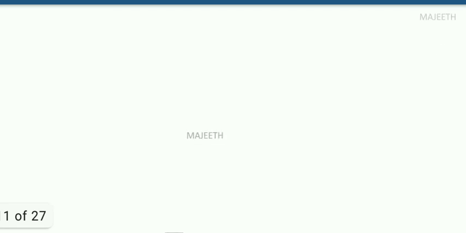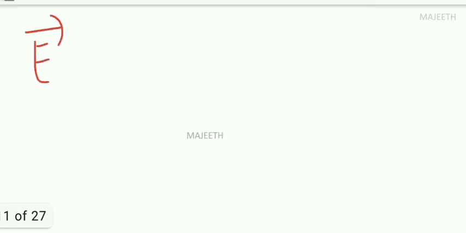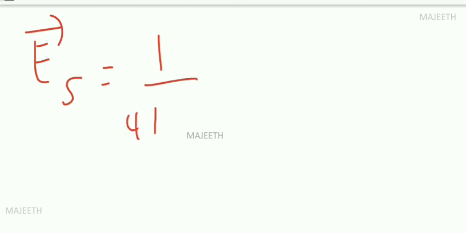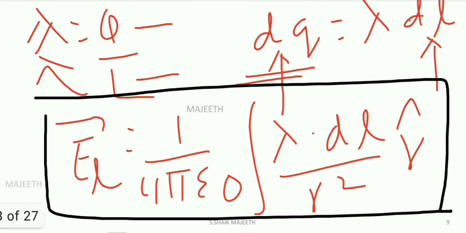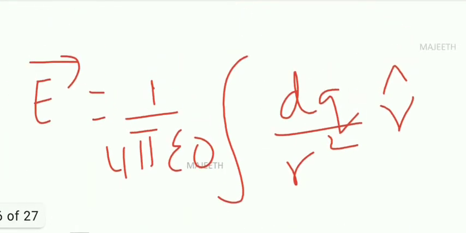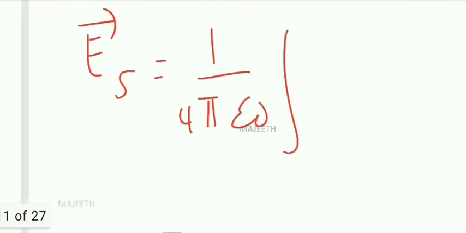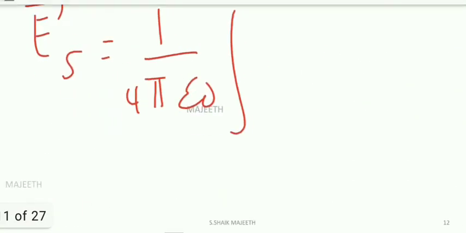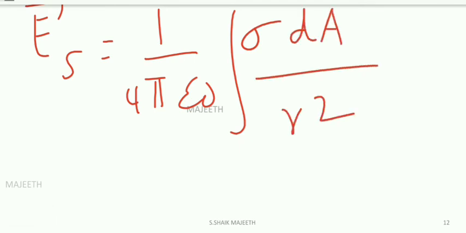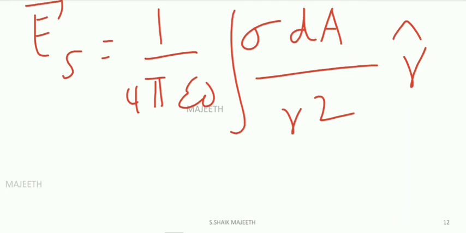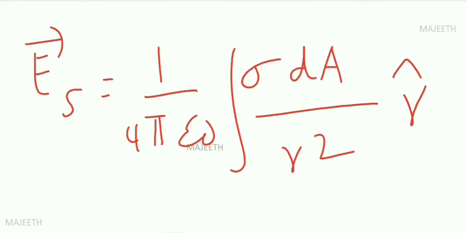Now what is the electric field due to surface charge distribution? Let us write it as E_S. As usual, 1 by 4 pi epsilon naught integral. The numerator we have is dq, right? Why? You see the general formula, we have dq. What is dq for surface charge density? dq is sigma dA. So write that: sigma dA by r squared into r cap. Clear or not? Simple one.